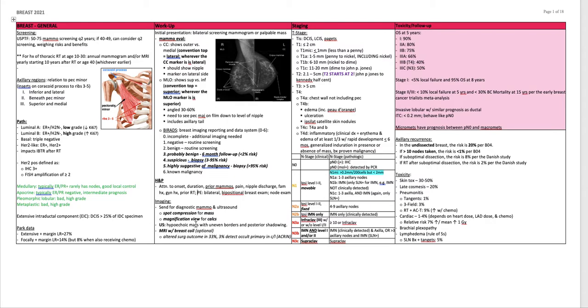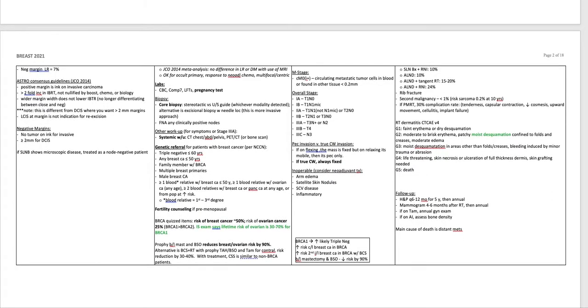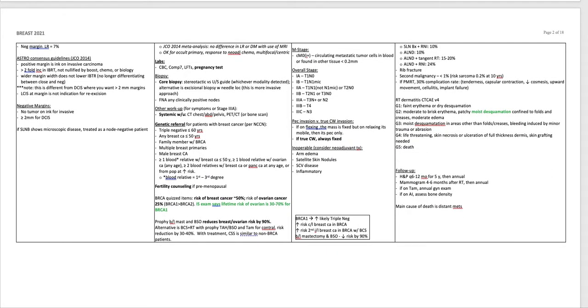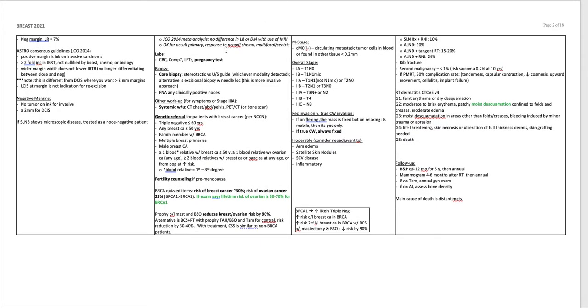Ultrasound, a hypoechoic mass with uneven borders and posterior shadowing is often how this presents. An MRI with a breast coil is optional. This altered surgical outcomes in 33%, and 3% detect an occult primary in the contralateral breast per the Akron study. JCO 2014 meta-analysis, there's no difference in local recurrence or distant mets with the use of MRI. It's okay for an occult primary, to assess the response to neoadjuvant chemo, or for multifocal or multicentric disease.